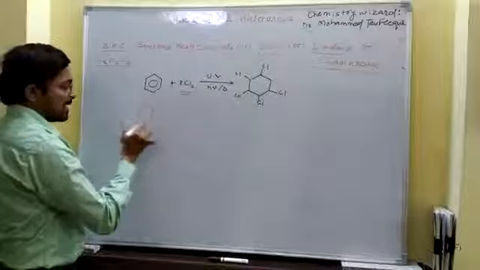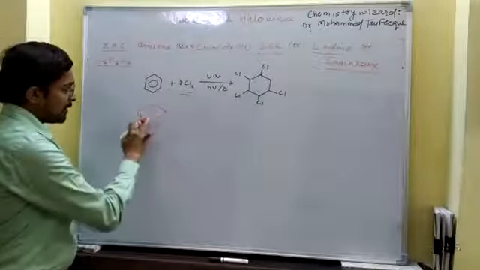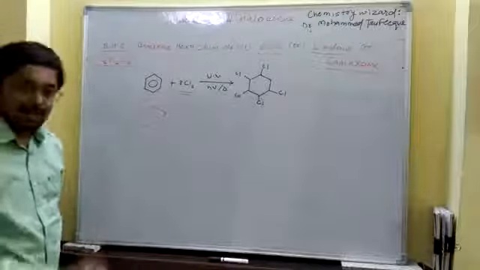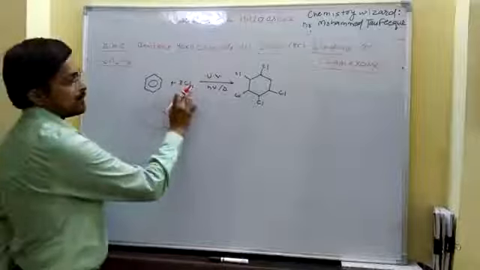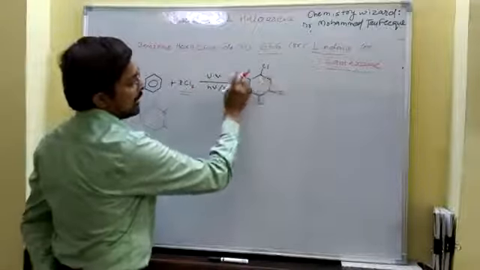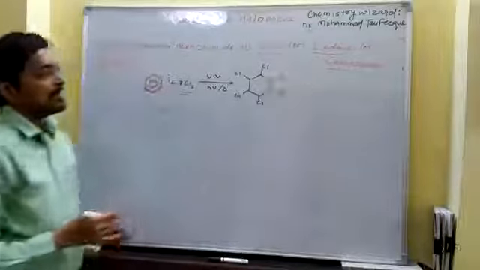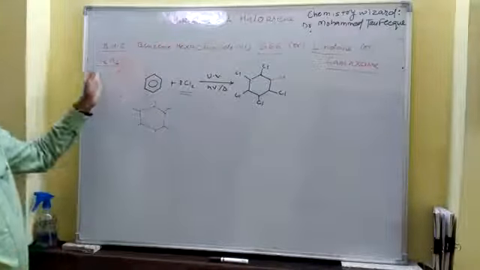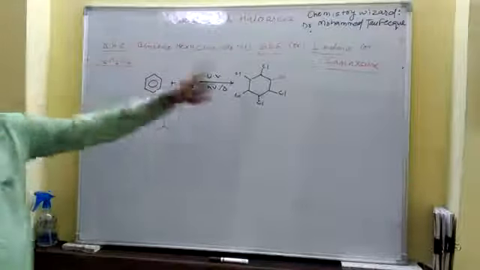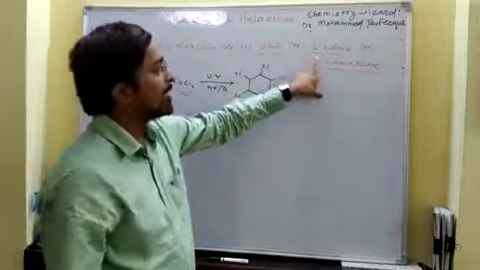Since benzene has 3 double bonds, if the 3 double bonds are converted to single bonds, there would be 6 substituents. All 6 substituents are chlorine, and it is known as benzene hexachloride, with chemical formula C6H6Cl6. Numerically, it is also known as 666.